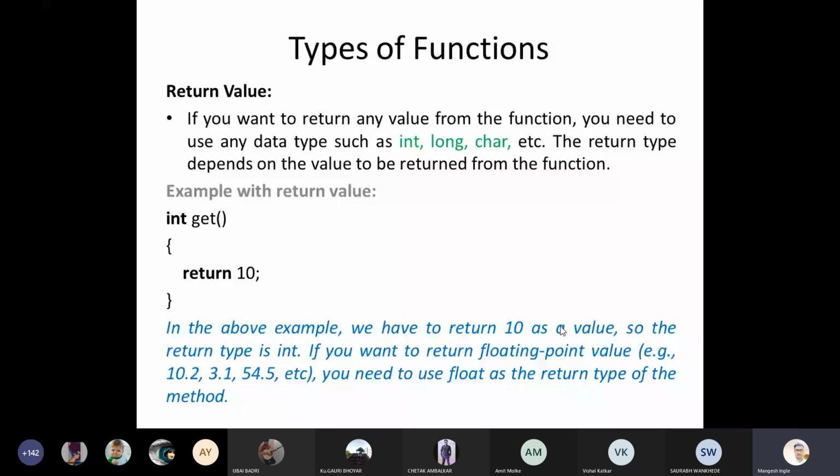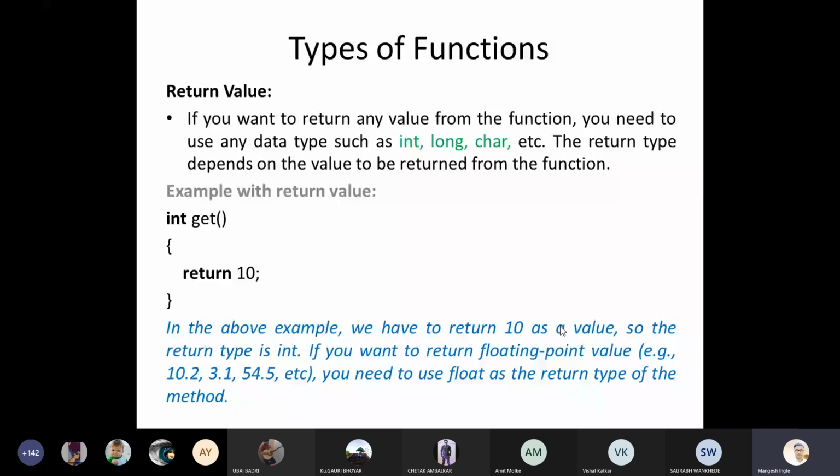Whatever data types we saw in the last lecture, those data types we can use as the return type, depending on the generated value that we want to return from the function.